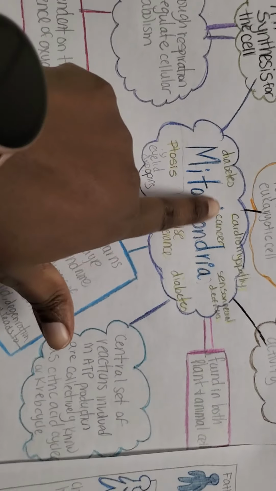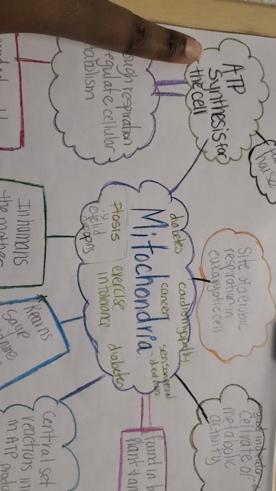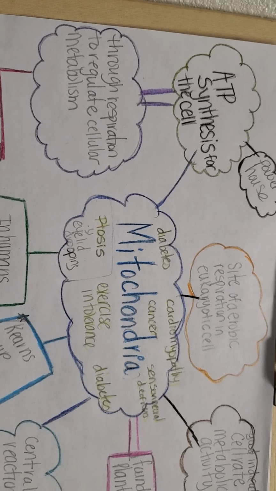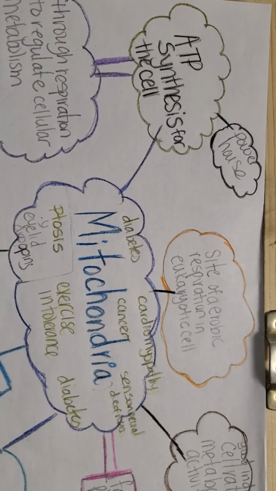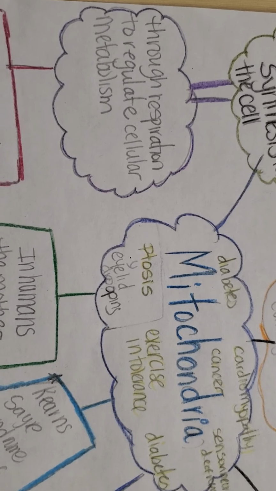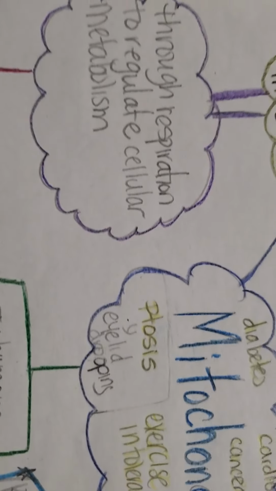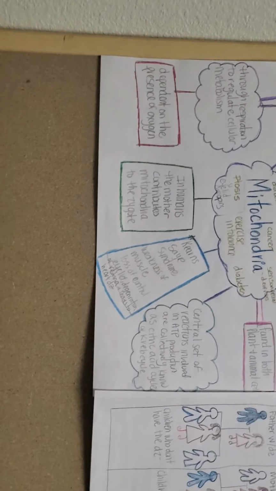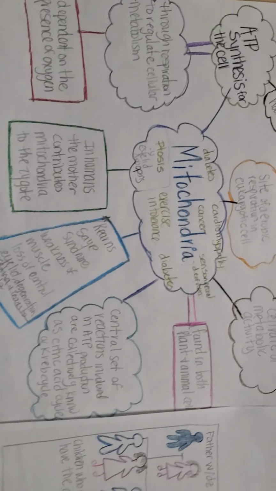So here is the mitochondria. Here it says that it's known for ATP synthesis for the cell, which we have probably heard called the powerhouse. Also, the way that the mitochondria works is through respiration to regulate cellular metabolism. So here's the mitochondria, and there's a diagram that talks about it.